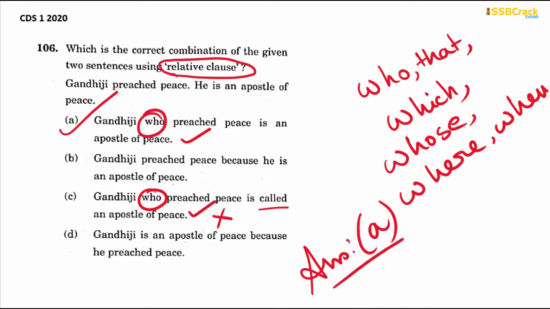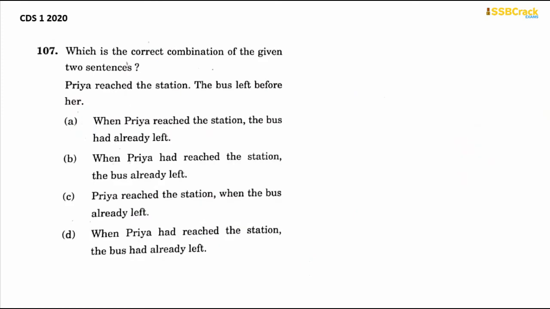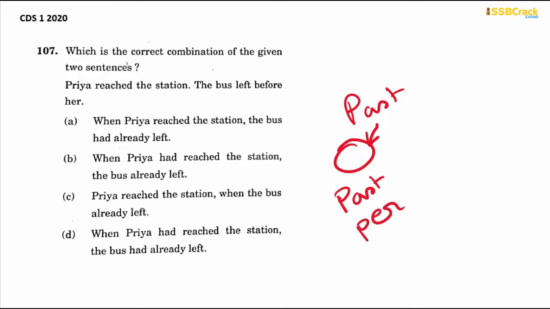Okay. Next question. Which is the correct combination of the given two sentences? Priya reached the station. The bus left before her. So when two actions had taken place in the past and one action has been completed before another, then what tense will it use? It will use past perfect tense. And the latter action will use simple past tense. So the bus left before Priya reached the station.